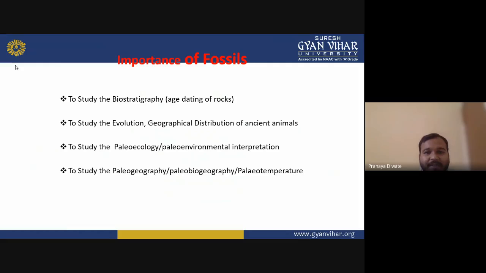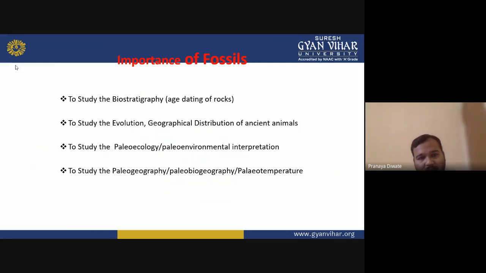Then to study the evolution and geographic distribution of ancient animals, paleoecology and paleoenvironmental interpretation, and then paleogeography, paleobiogeography, and paleotemperature. These are the different applications, or the importance, of fossils.